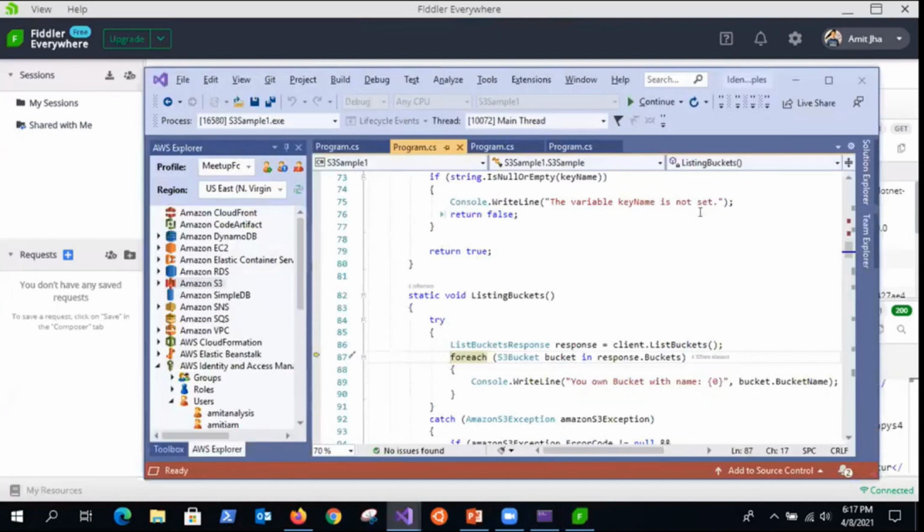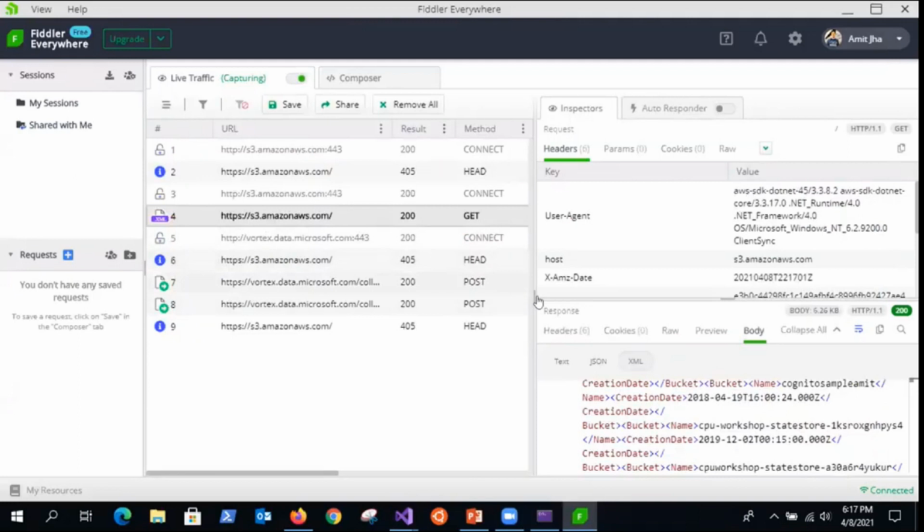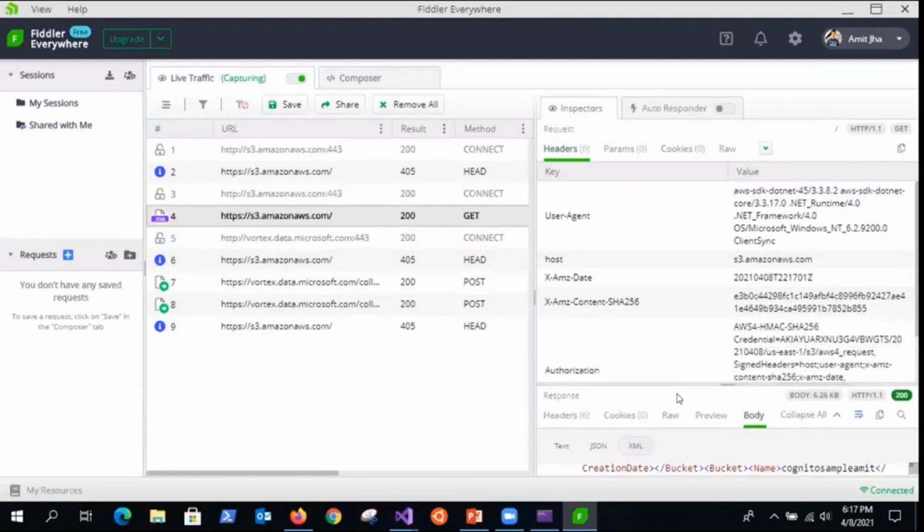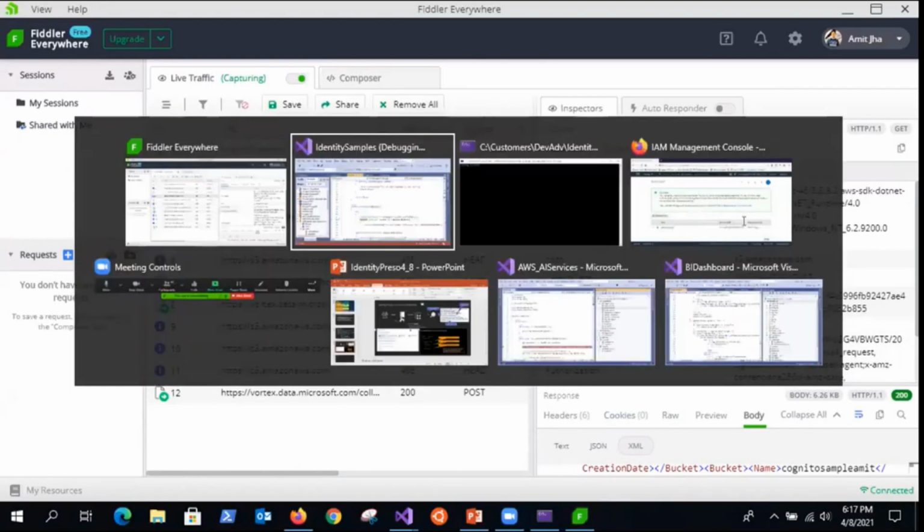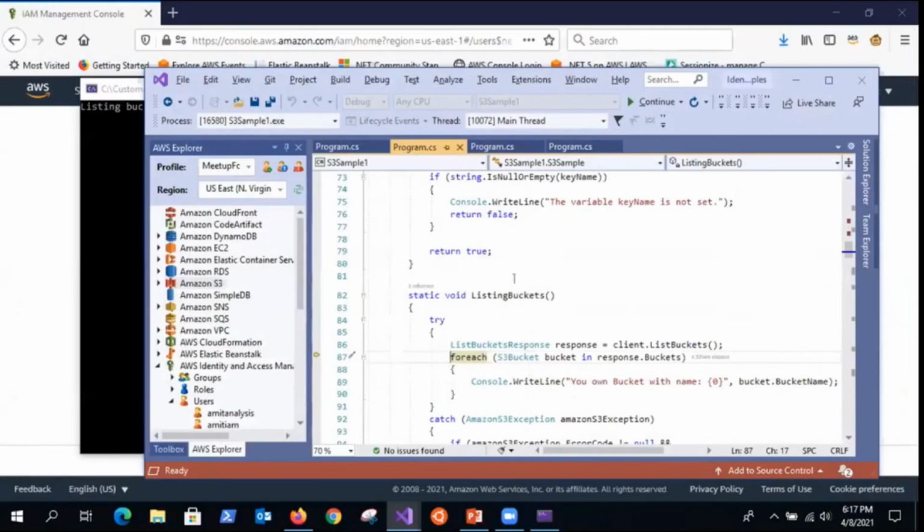You don't need to know what the underlying response schema is. If you see the call, that's the call that was made. And in the call, there is something called authorization, right? It has the access key. There's nothing secret about the access key. The secret key is the one which is secret. Using the secret key, the HMAC signature is generated. This is what gets validated on the AWS end. Okay, so let me close Fiddler. That was a very simple example of calling an AWS service.